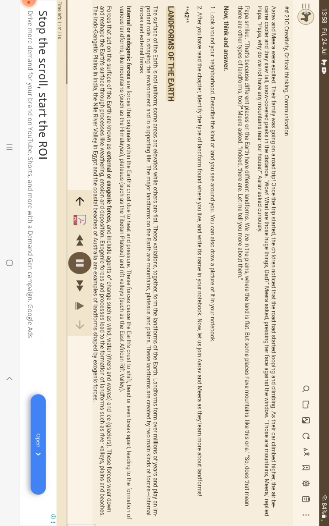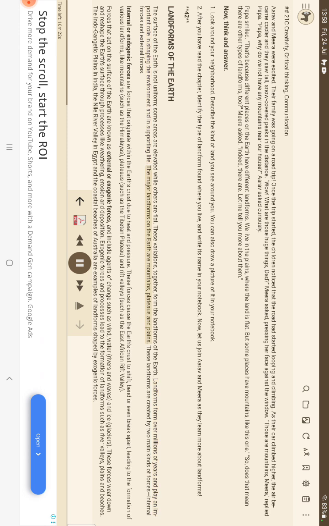Landforms of the Earth. The surface of the Earth is not uniform. Some areas are elevated while others are flat. These variations, together, form the landforms of the Earth. Landforms form over millions of years and play an important role in shaping the environment and in supporting life.